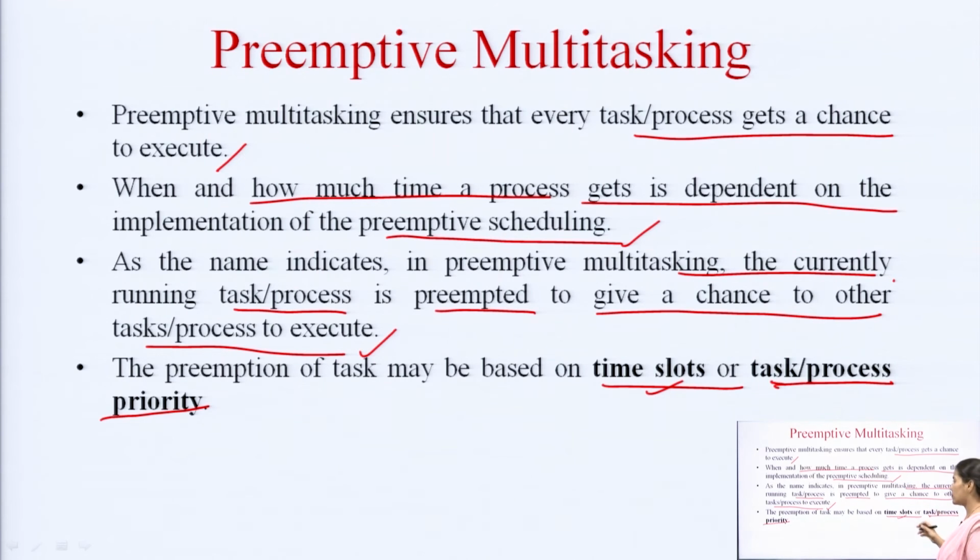Otherwise there may be priority conditions: if a higher priority task arrives in between the execution of a lower priority task, then obviously the lower priority task will have to leave the hold of the CPU and the higher priority task will be executed. So, this is the way of preemptive multitasking.